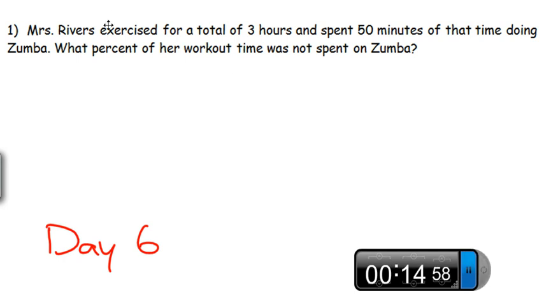Alright, number 1. Miss Rivers exercised for a total of 3 hours and spent 50 minutes of that time doing Zumba. What percent of her workout time was not spent on Zumba? Zumba. I have something for that. Hold on.